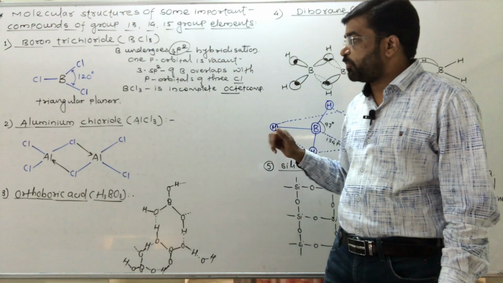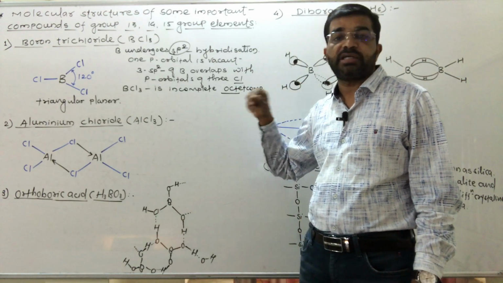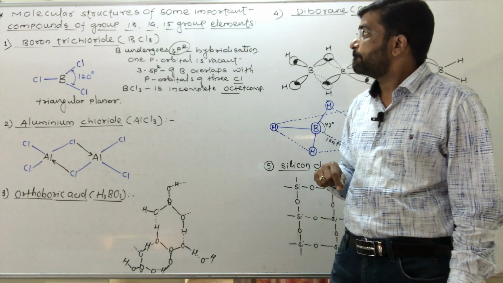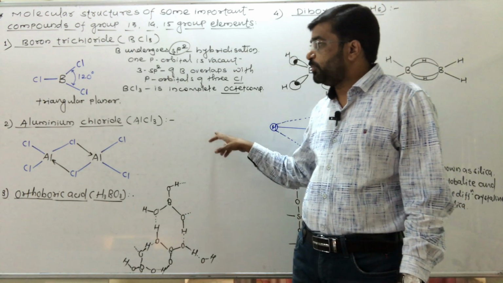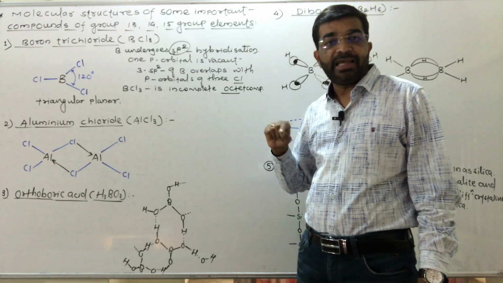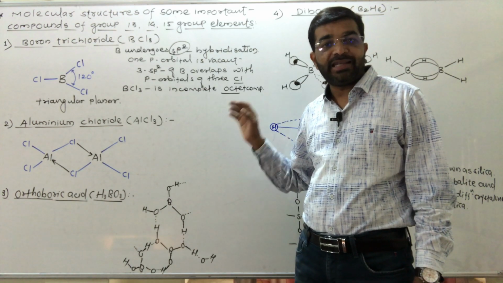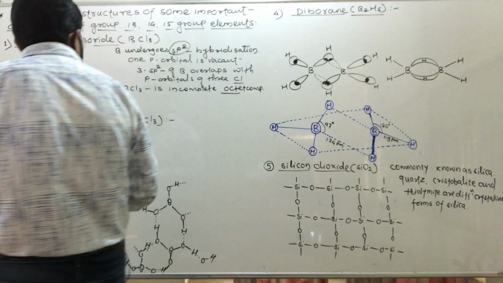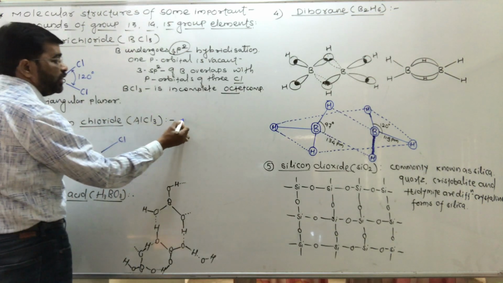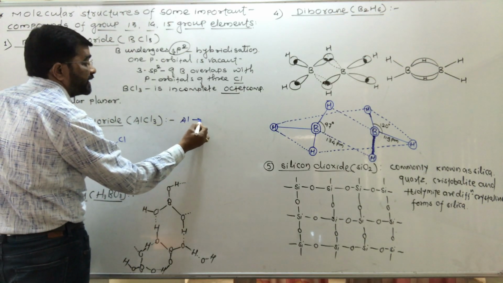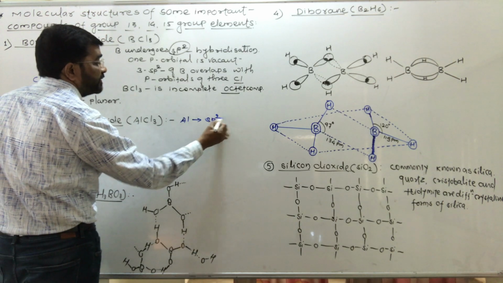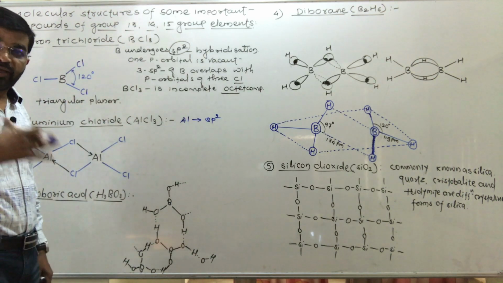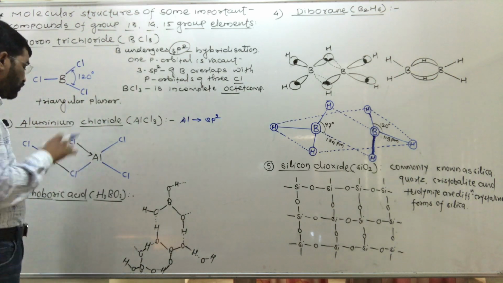Now the second compound, of a 13th group element, is the compound of aluminium, aluminium chloride, AlCl3. In aluminium chloride also, the aluminium atom in AlCl3 undergoes sp2 hybridization. But what happens?